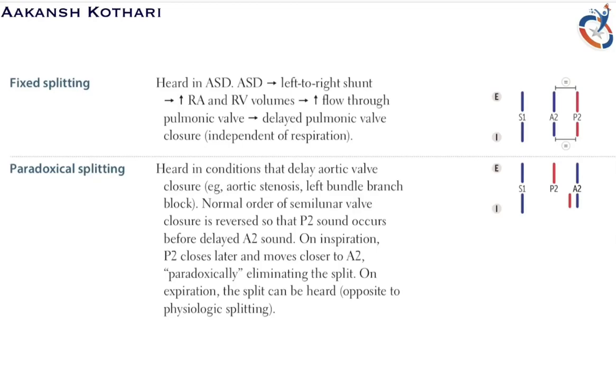Am I clear? So on inspiration, the P2 closes later and moves closer to the A2. When there is inspiration, we all know that P2 closes later because of decreasing intrathoracic pressure and all that. So it moves towards A2. Is it clear? And hence it is paradoxical, eliminating the split. On expiration, the split can be heard opposite to the physiologic split. That means expiration is just the opposite of physiologic split, but during inspiration, the P2 is heard closer to A2. Now why is that? The A2 is shifted and there is no defect in the P2. Please remember that. Is it clear?